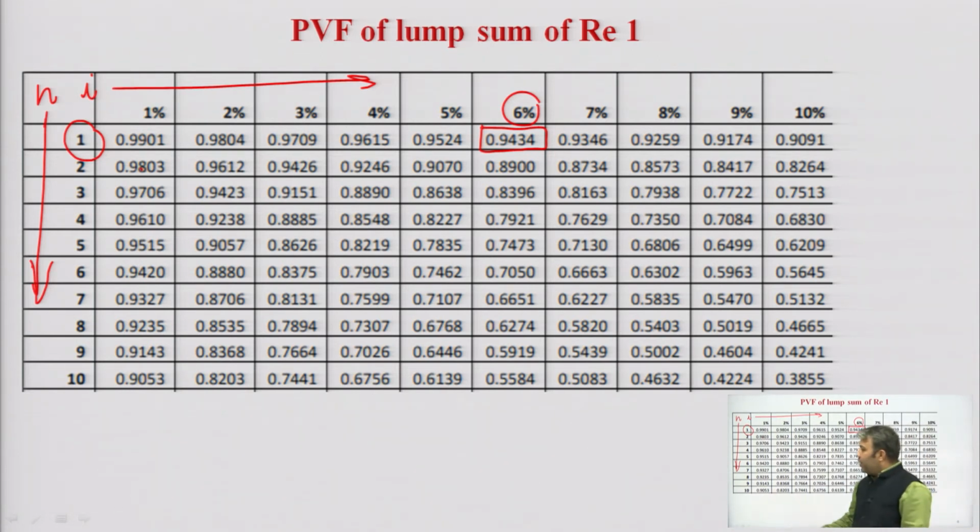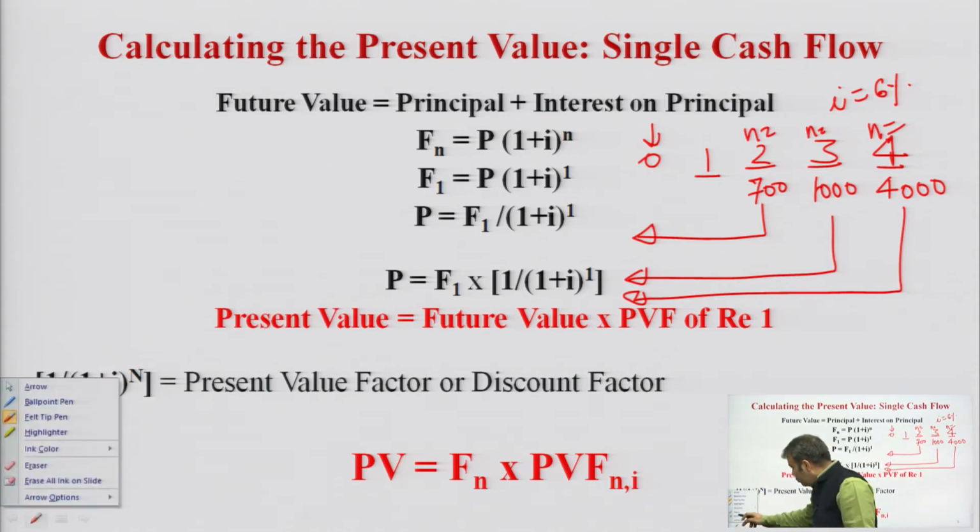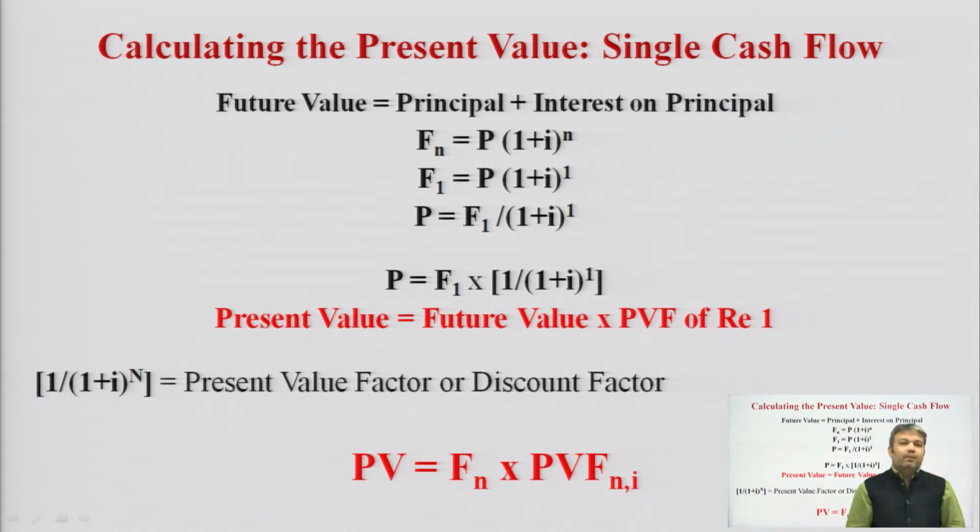If n is equal to 7 and rate of interest is equal to 5, then what I have to do? This would be my discount factor, and the process will go like that. I have to multiply my future value with a present value factor of lump sum of rupee 1.